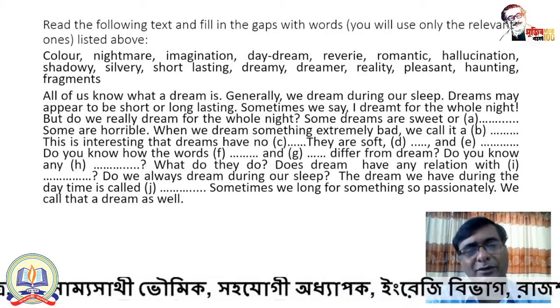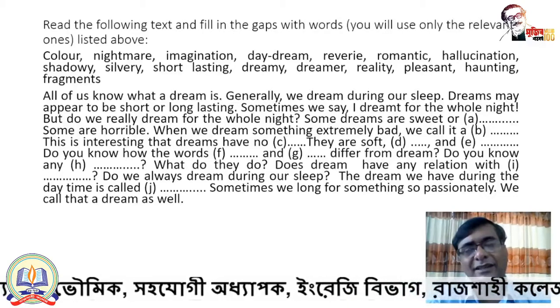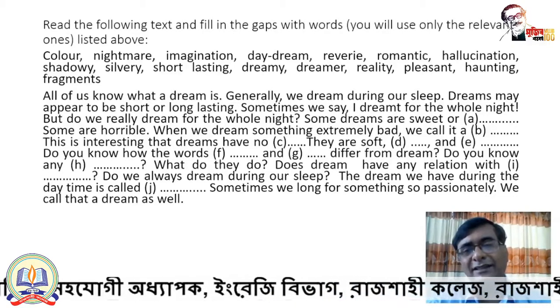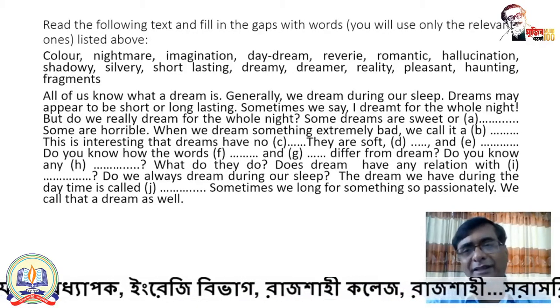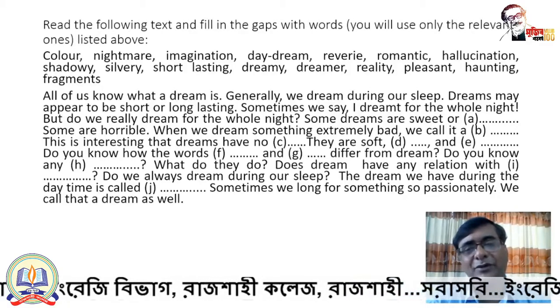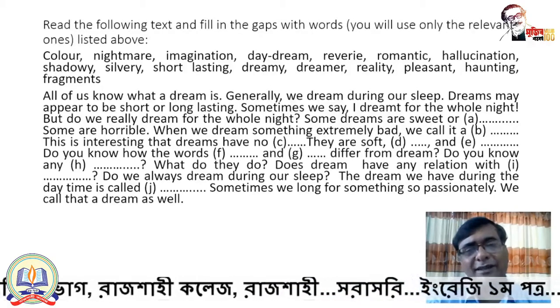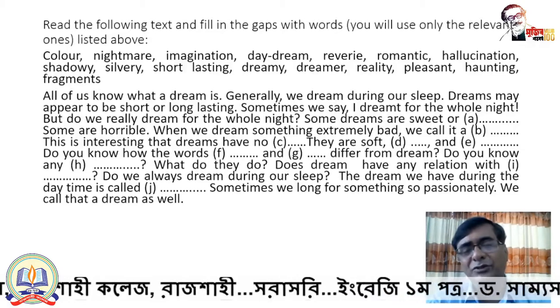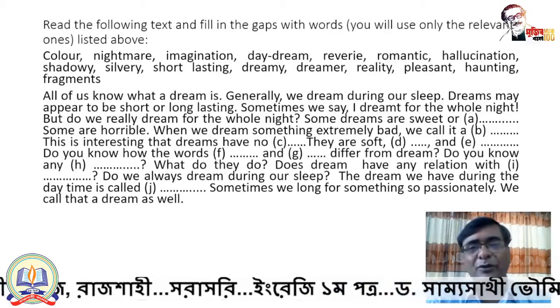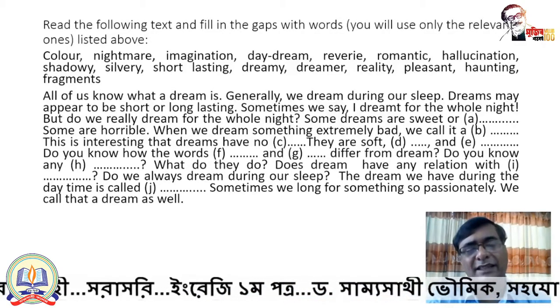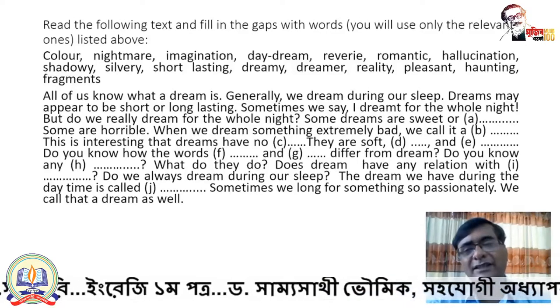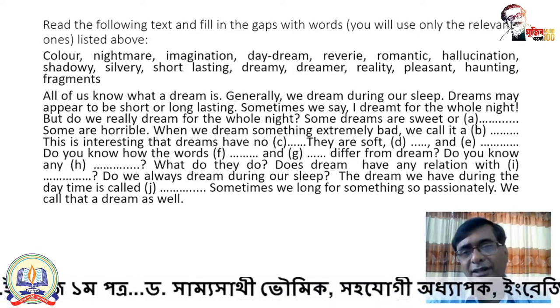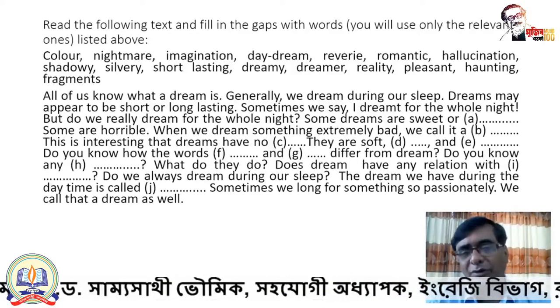You can think about silvery. You can think about short lasting. So you can think about pleasant, you know. So you can think about at least four or five words for these two gaps: romantic, shadowy, silvery, short lasting, then pleasant. You can think about these words.